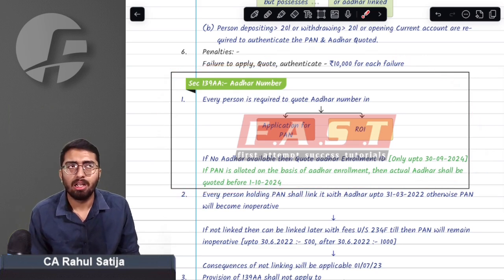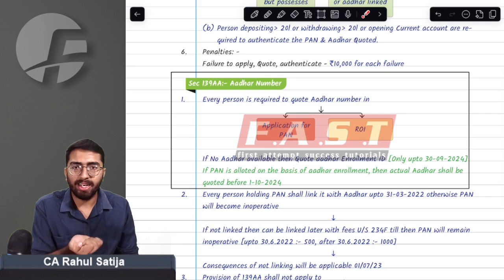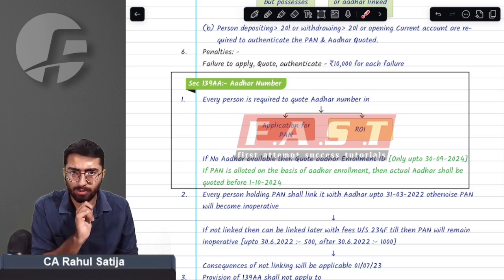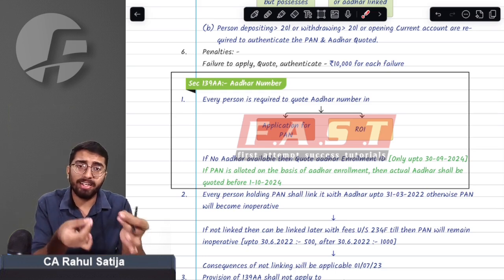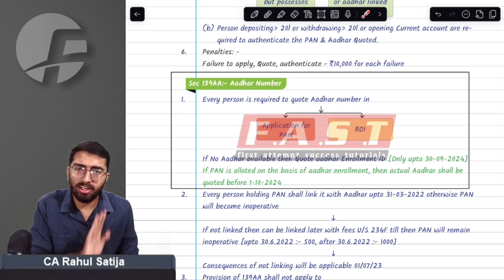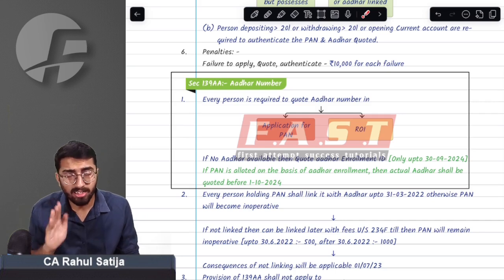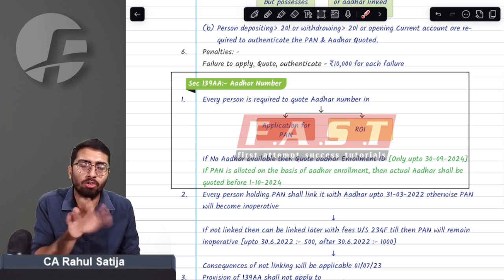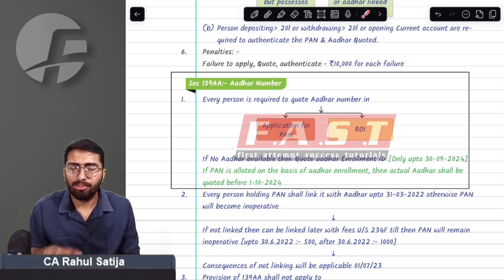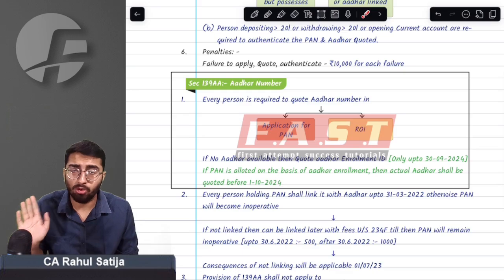Aadhaar number. What does this provision say? Earlier, whenever you did not have an Aadhaar number, you were required to quote your Aadhaar enrollment ID in any kind of application, and you were allowed to do so. But with effect from 1st October 2024, you have to replace your Aadhaar enrollment ID with the Aadhaar number. You are no longer allowed to quote the Aadhaar enrollment ID in any income tax forms. Government has given sufficient time to update your Aadhaar enrollment ID with Aadhaar. With effect from 1st October, you have to compulsorily quote the Aadhaar number wherever you are required to quote Aadhaar. You cannot quote any enrollment ID again.